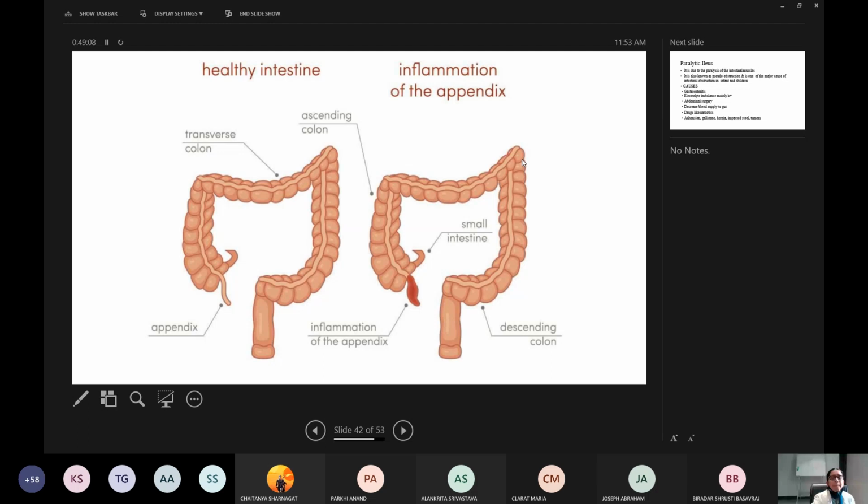This is a healthy intestine. Here you can see the inflammation of the appendix. The appendix is not very swollen here, it is normal. But here it is inflamed. Infection is there, and because of the infection it is swollen. And here there is an obstruction or swelling in the ascending colon also, which you can see to some extent.